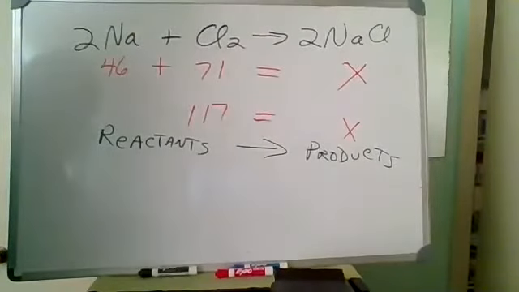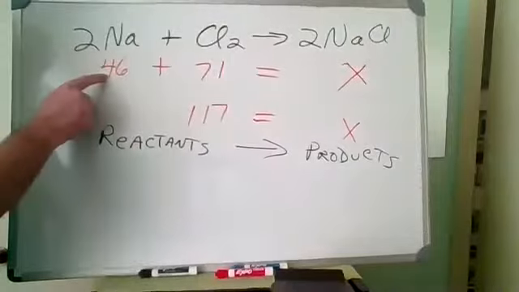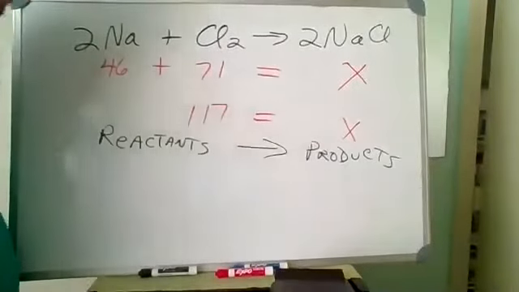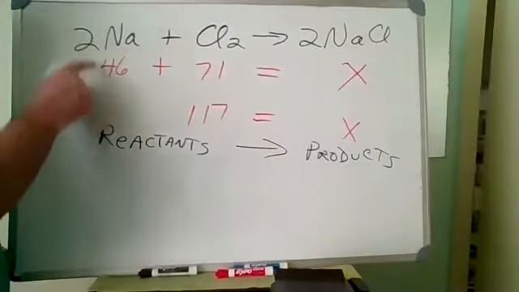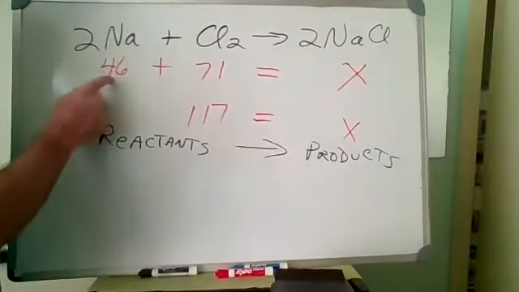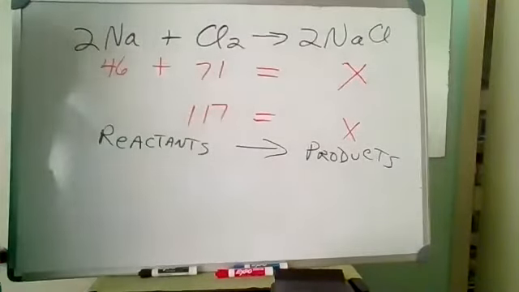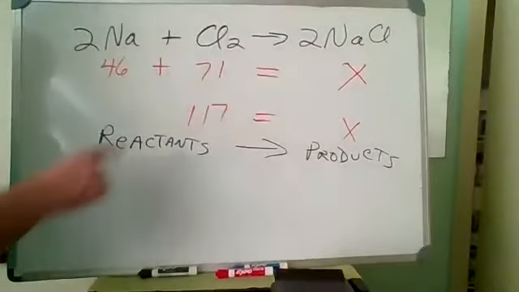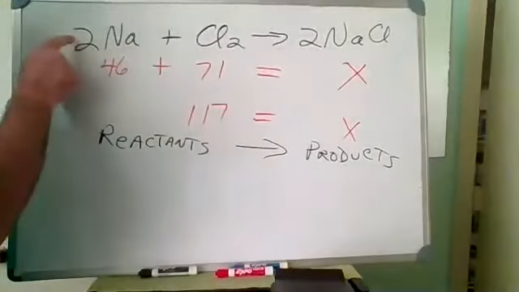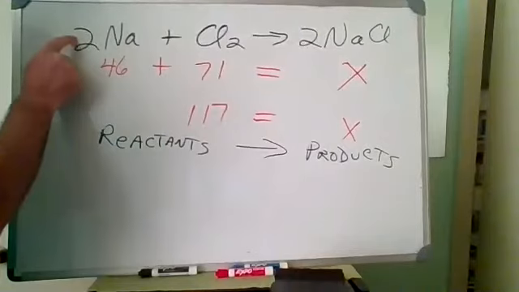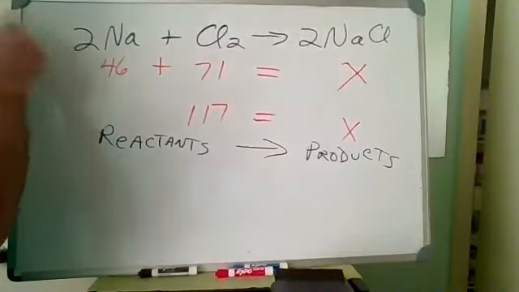Now, I want to point out something here, because this is a mistake that some students make, so please pay attention. Do not multiply. This is going to be presented to you as a word problem. So if I tell you 46 grams of sodium react with 71 grams of chlorine gas, do not multiply the 46 times this 2. Do not do that.